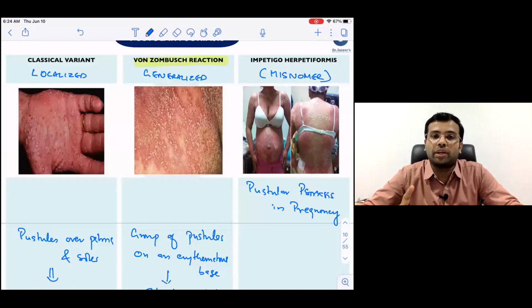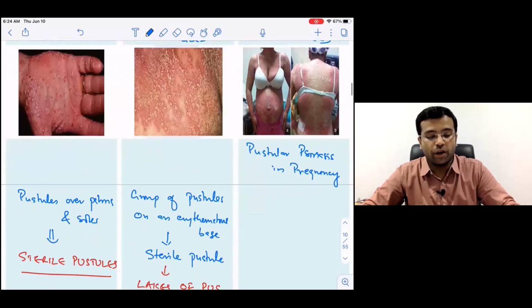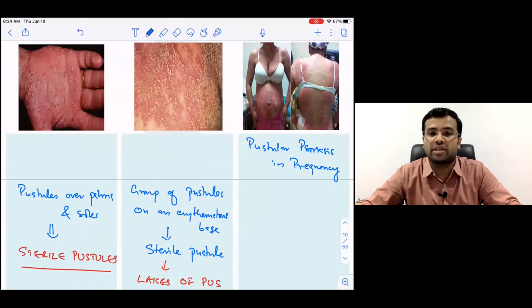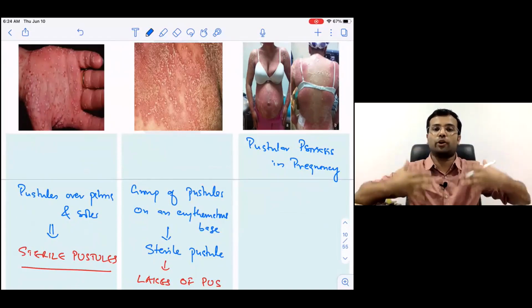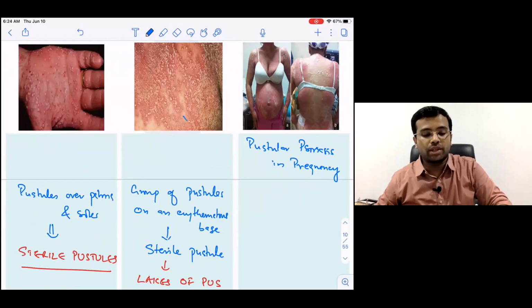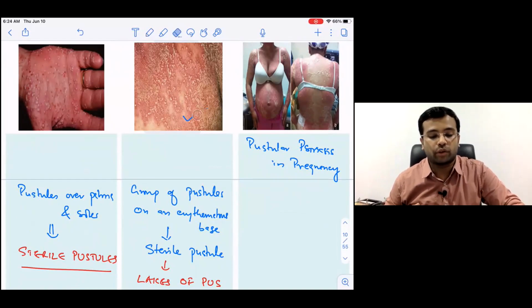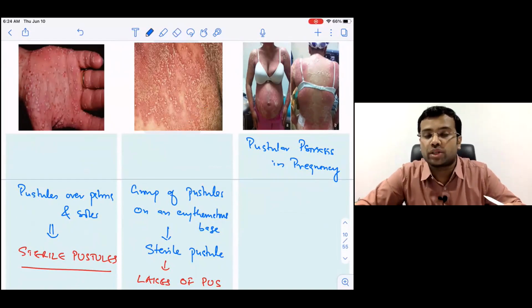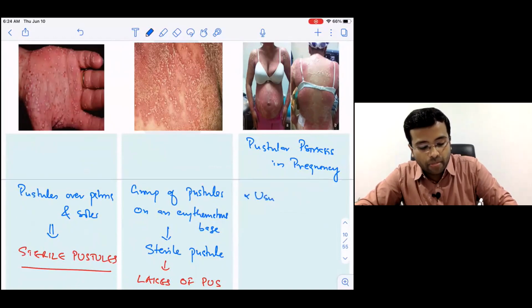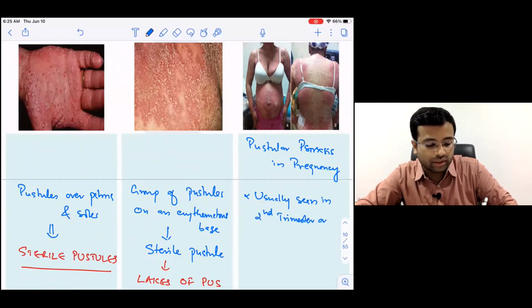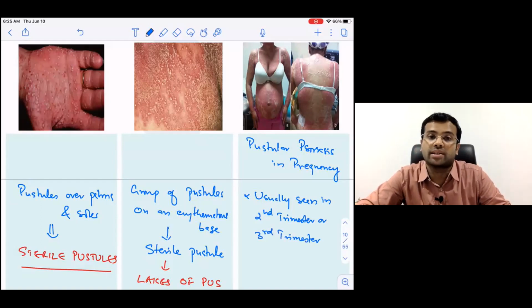So what is impetigo herpetiformis? Impetigo herpetiformis is pustular psoriasis in pregnancy. So when do you find this pustular psoriasis in pregnancy? As you can see in the image, it is again going to be a generalized version. You will be able to see something similar to the von Zumbusch reaction. And the second thing that you have to remember is the duration. It is usually seen in the second trimester, or sometimes in the third trimester. So this is the usual time when you see a pustular psoriasis in pregnancy.